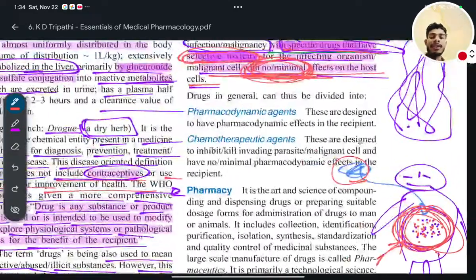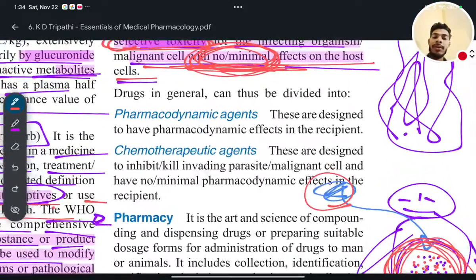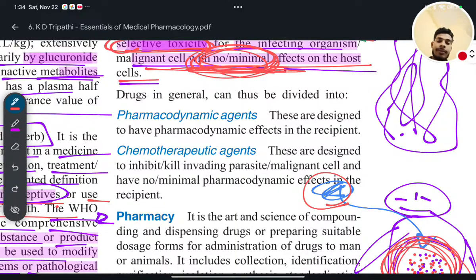Am I clear? So drugs in general can be divided into two: pharmacodynamic agents and chemotherapeutic agents. Pharmacodynamic agents are designed to have pharmacodynamic effects in the recipient. For example, hormonal drugs, schedule G drugs, are mainly made up of hormones. So if you are taking any schedule G or schedule H drug, you can consider it a pharmacodynamic agent.